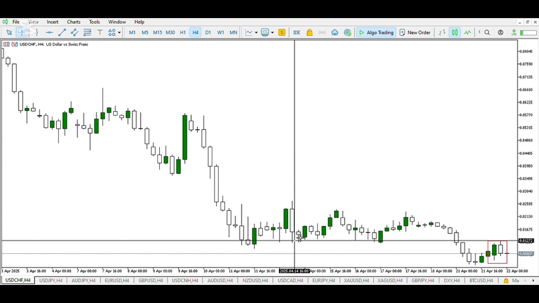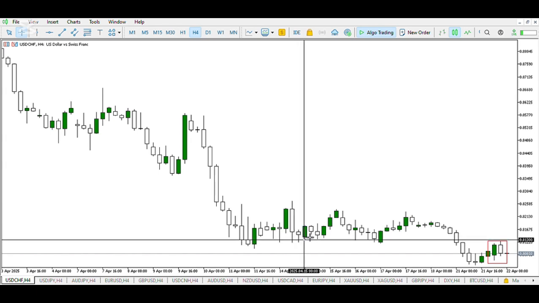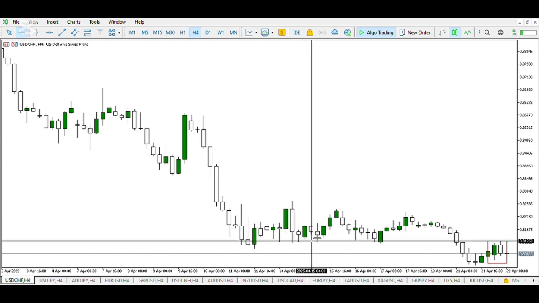We have technical analysis, which is the study of trends and turning points in the market. And lastly, we have sentimental analysis, which is the general feel of the market participants as to the direction of the market and how they feel about the market.